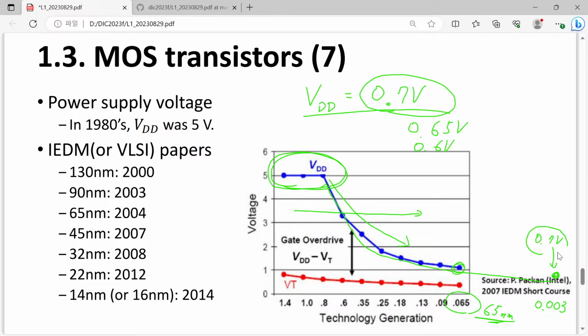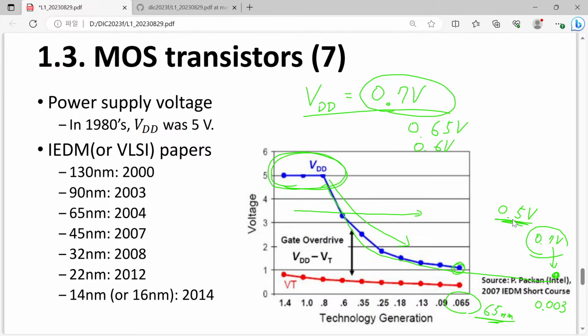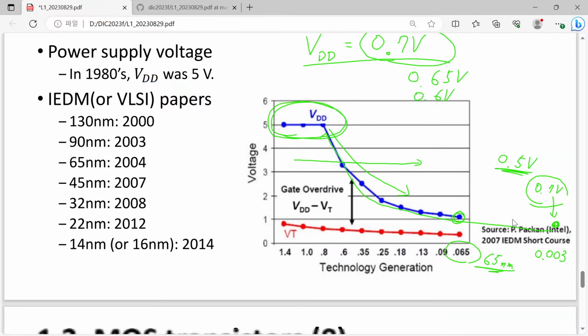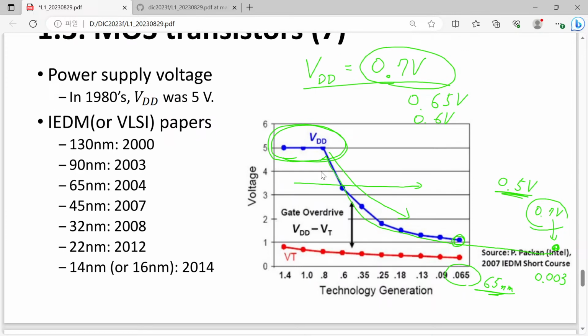There was a rapid decrease, and nowadays this value is more or less saturated, but still engineers want to reduce this value. The goal is, if we can achieve an operational voltage lower than 0.5 volt, that would be quite beneficial for low power applications. So that is the thing. And now we are living in the era of 0.7 volt. Why do we scale down in this way? That will be explained later.